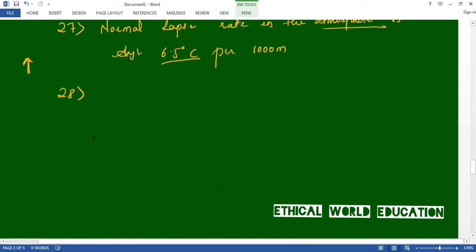The 28th question says, doldrum is a zone of. This is a geography question. Doldrums is a zone of intertropical convergence.